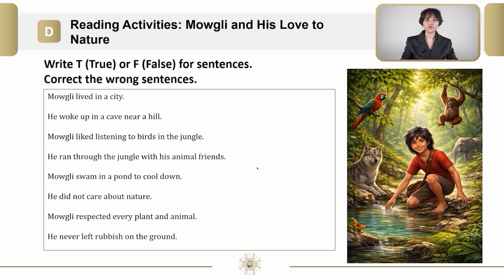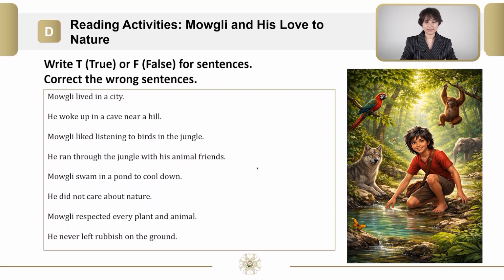Write T for true or F for false for the sentences that we saw in the text. Correct the wrong sentences. Now stop the video and do the activity. Welcome back. It is time to check your answers.